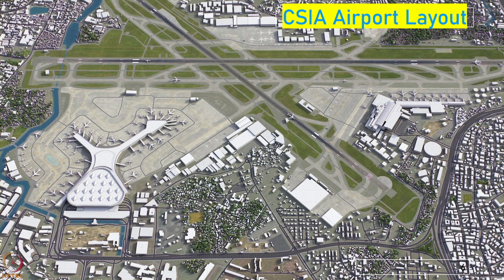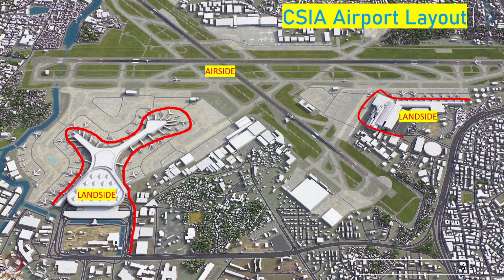For example, here is the layout of the Chhatrapati Shivaji International Airport in Mumbai. Now, here you can see that these are the two landside areas. The areas below the red line on the left hand side and the area on the right of the red lines on the right hand side. That is the landside area. Terminal 2 is here and Terminal 1 is here. And in between you have this cross runway in Mumbai and you have all the other area is the airside area till the boundary of the airport.